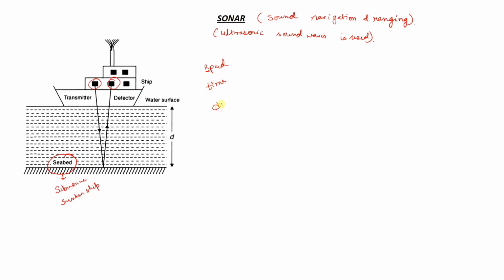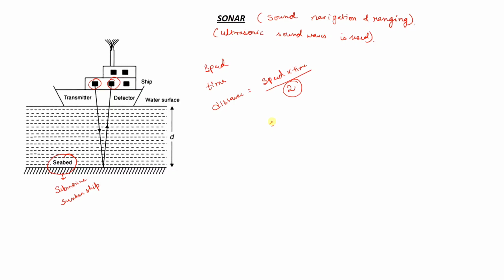How? You have to find out the distance. You know that distance is equal to speed into time. Then you have to divide the result by 2. Why? Because the distance is travelled twice. It is going down, then it is again coming up. So you have to divide the distance by 2 to get the exact depth of the sea, or the exact depth of the obstacles present below the sea.